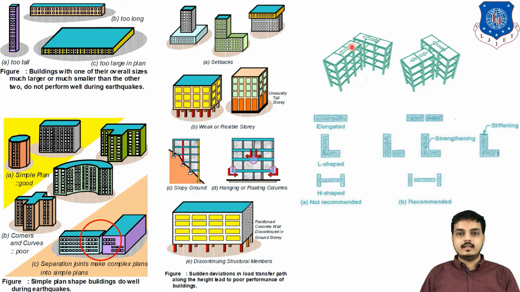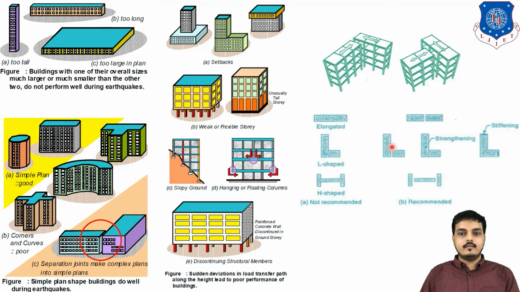As I have explained over here, there should be a separation joint, so during the earthquake, the blocks can perform in their individual manner. What can we do if it is an elongated building? We have to separate it in between to form two proper, different buildings. Two different blocks will perform in a good way rather than a single, huge, elongated building.